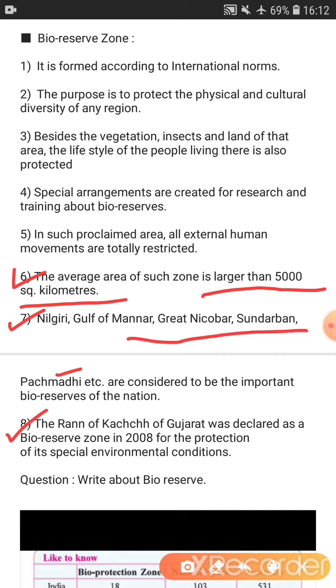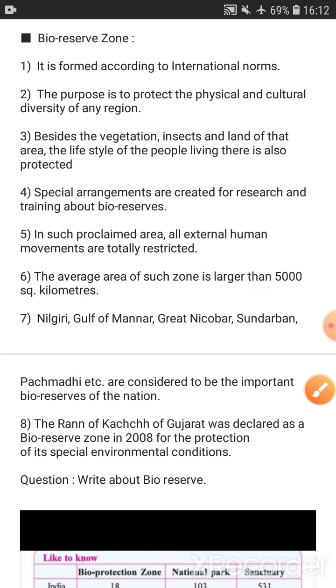Now see the 8th point. The Rann of Kutch of Gujarat was declared as a bioreserve zone in which year? In the year 2008, for the protection of its special environmental condition. We will revise once again about the bioreserve zone.